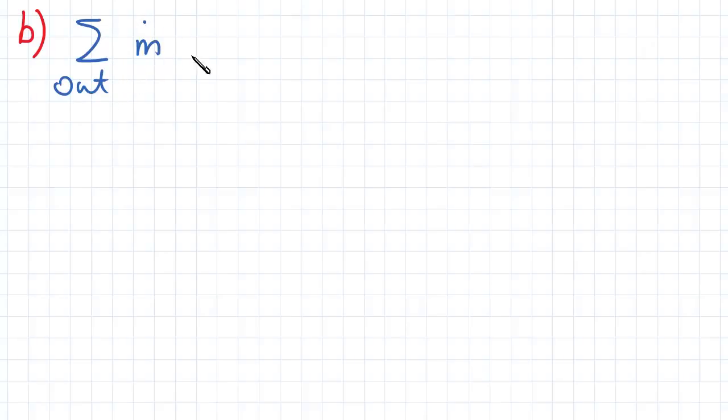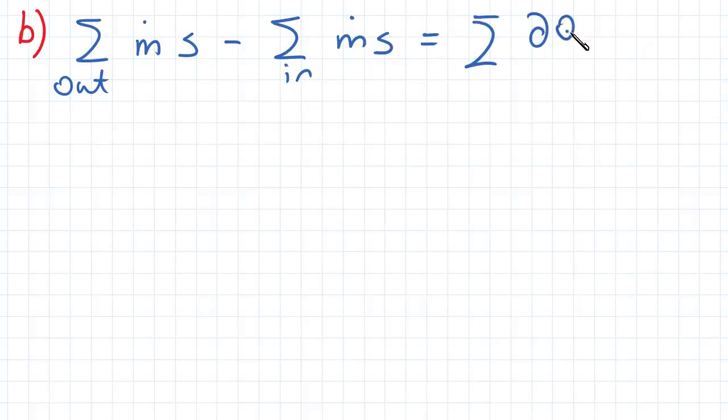Out mass flow rate times the entropy, minus that which is in mass flow rate times the entropy, is going to equal to delta Q on T at the boundary plus the entropy generated. So now from this we know that since there is no heat transfer, that's going to become 0. And so therefore we can simplify our equation to be sigma dot, so the rate of entropy generated, is going